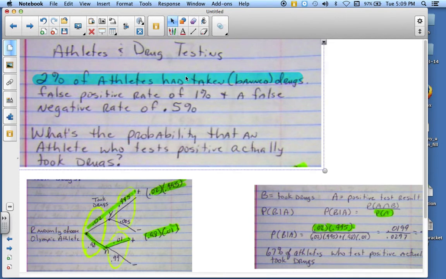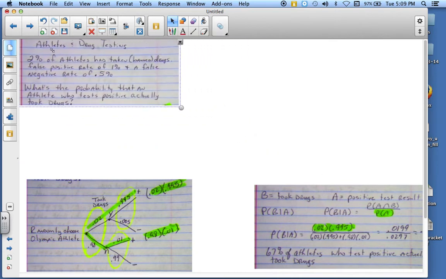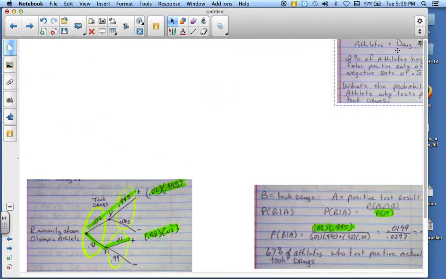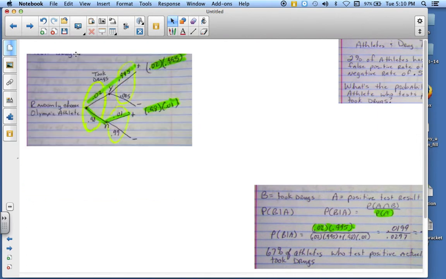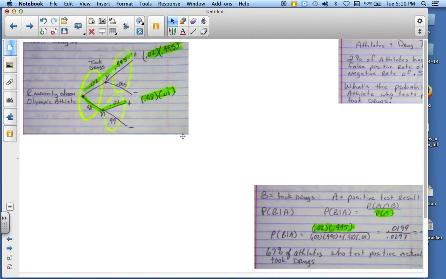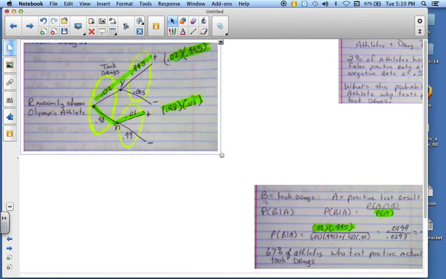So let's go ahead and I'm going to minimize this and get it out of the way. We'll keep that off to the side because we're still going to use that information to build the table or the diagram. All right, so let's look at this diagram. Now, we're going to randomly choose an athlete.